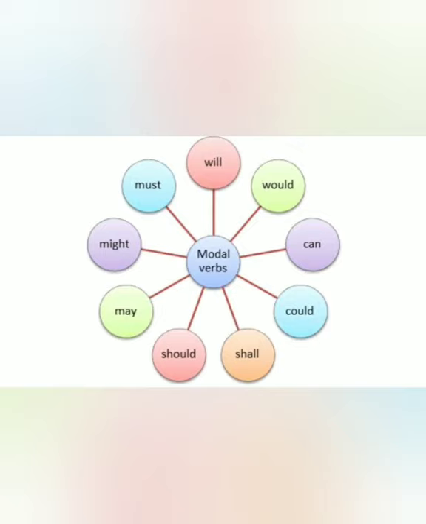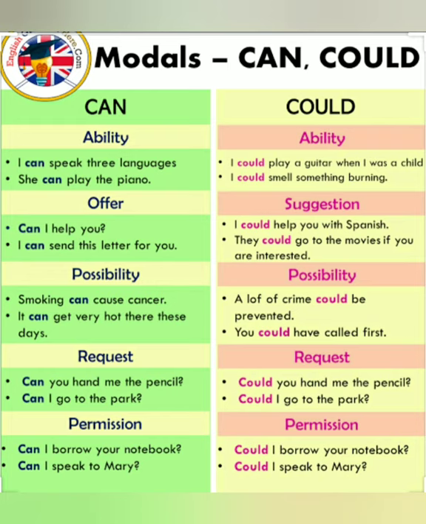First, we should know about can and could. Look at your screen. Now, can refers to ability, like I can speak three languages. Can also refers to an offer, like can I help you? Can is also used to show possibility, like smoking can cause cancer, and can also be used as a request, that is, can I go to the park? Or when a person is seeking permission, he or she can use can. Can I borrow your notebook?